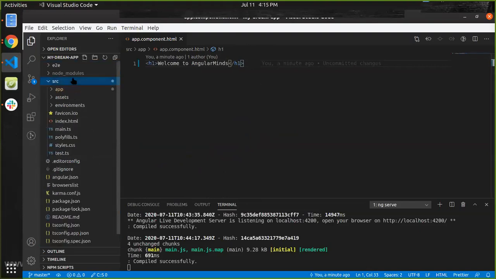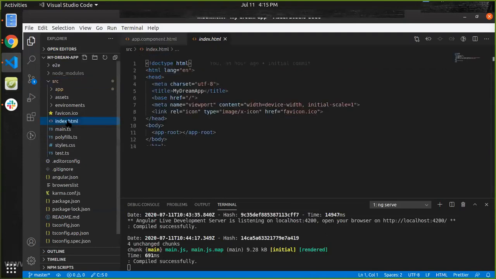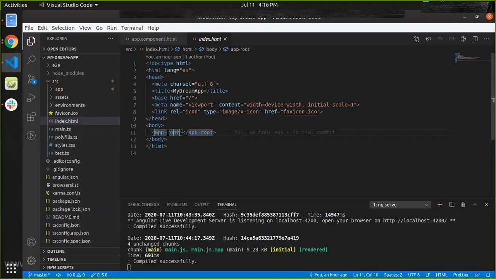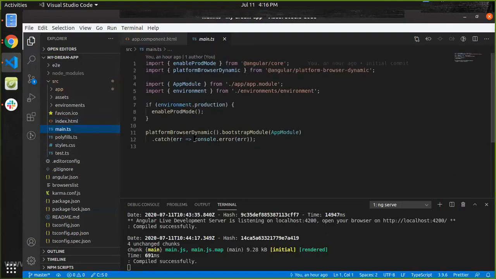Now in the src folder we have our index.html. We know that when learning web development, we initially create an index.html file to create our index page. Here also Angular works the same way. It first renders the index.html, then it goes to the app-root selector. Where does Angular find it? This is mentioned in main.ts. In main.ts, here we have bootstrapModule.